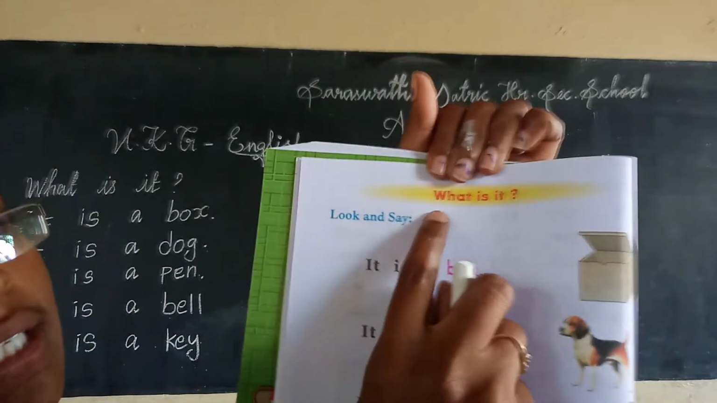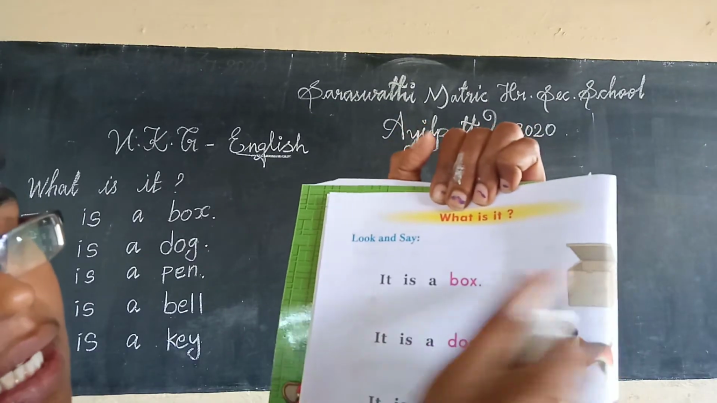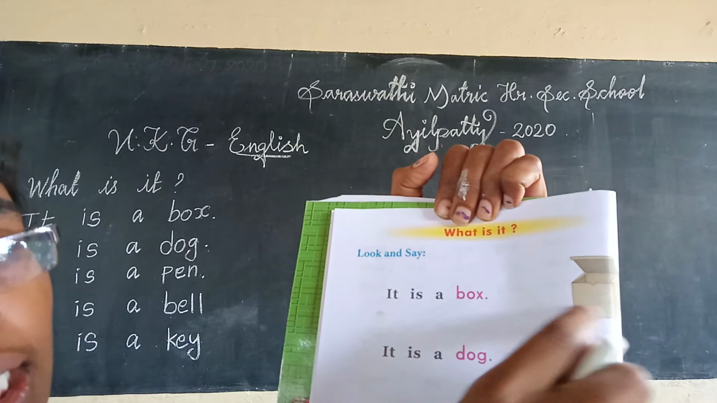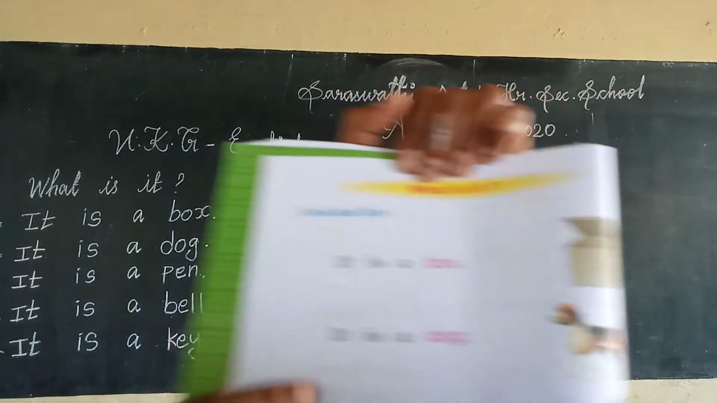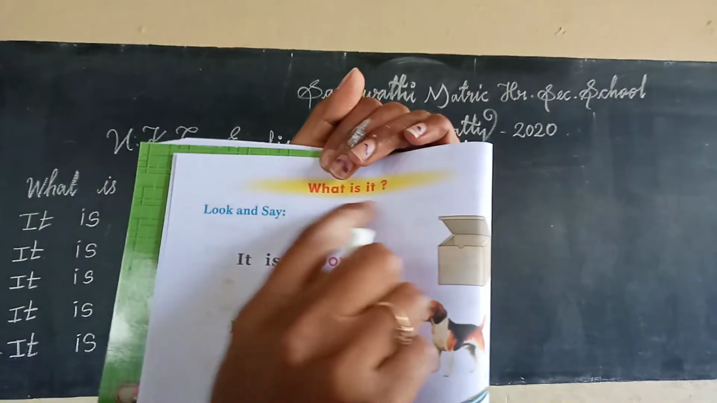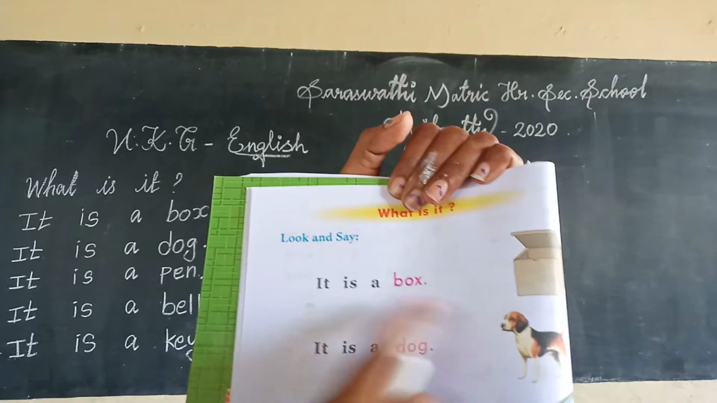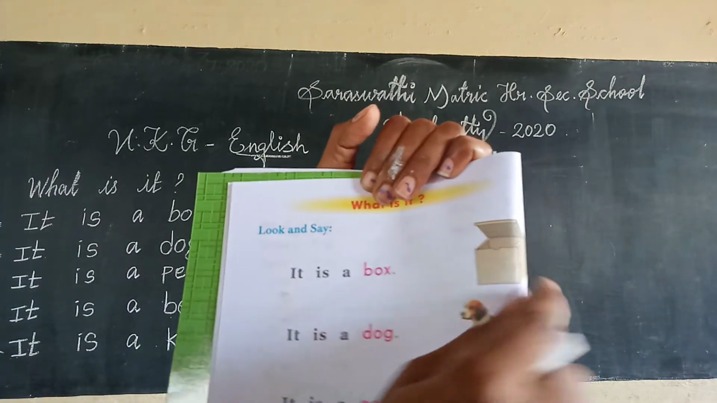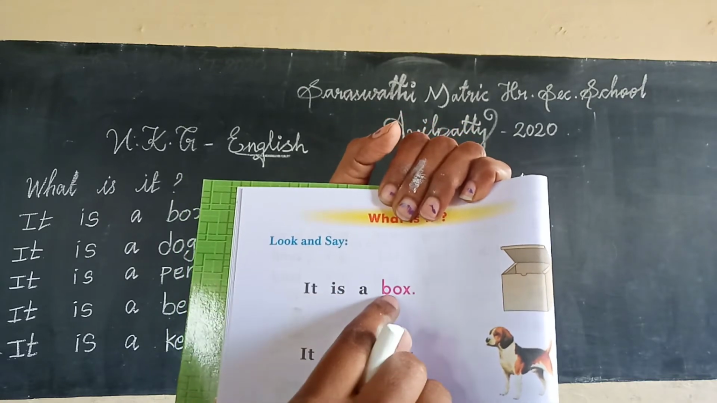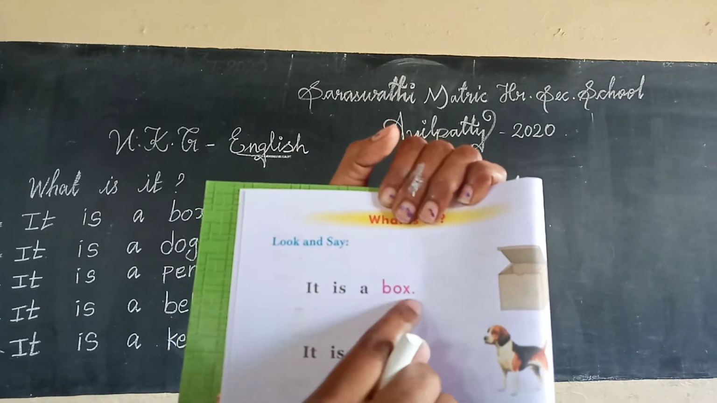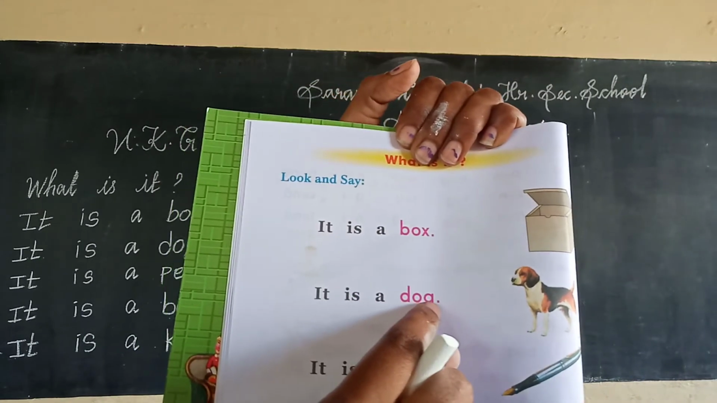What is the Tamil meaning? இது என்ன? What is it? It என்னா இது என்ன? It is a box. இது என்னது? Box. ஓகேவா? What is it? இது என்ன பொருள் அப்படின்ற மீனிங் தான். So here there is a box. So we ask what this is: இது என்ன பொருள்? So it is a box. What is it? It is a box. What is it? It is a dog.